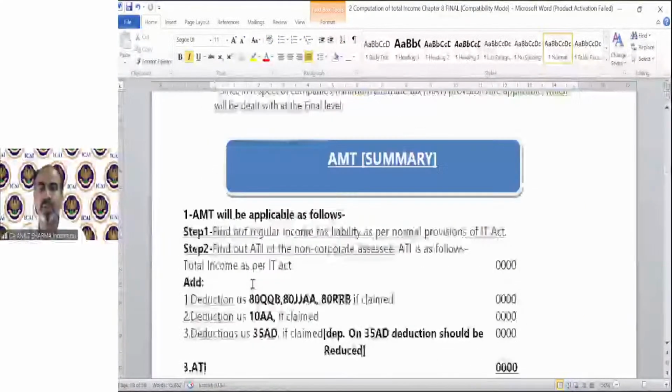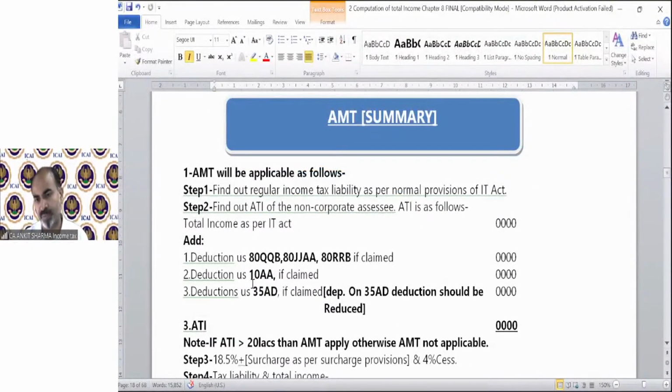Okay. So I have made an AMT summary for you to make you understand the provision in a very simple way. AMT will be applicable as follows. Find out regular income tax liability as per normal provision of the Income Tax Act. Clear? Then first of all, you need to find the ATI, because only after finding the ATI will you understand whether you need to apply the AMT provision or not. If ATI does not exceed 20 lakh rupees in case of individual, HUF, AOP, BOI and AJP, you need not apply the AMT provision.